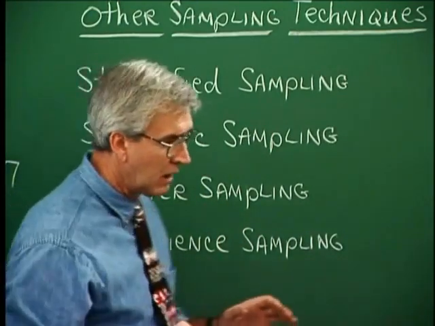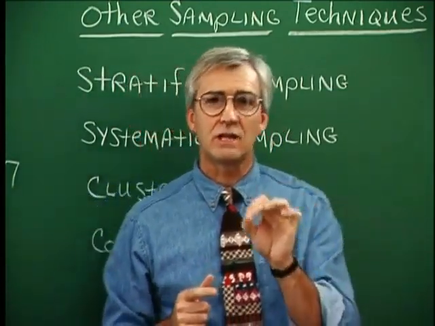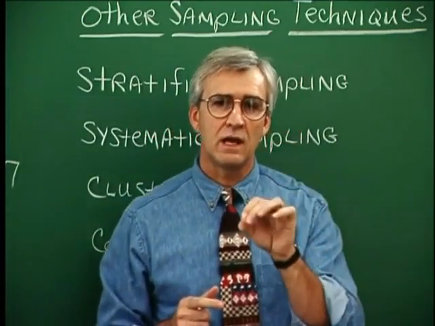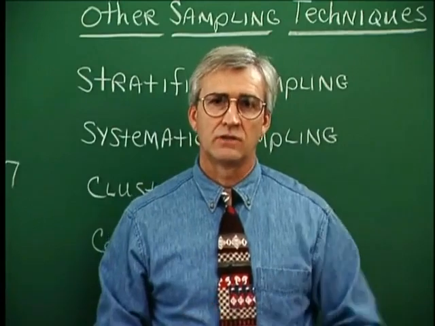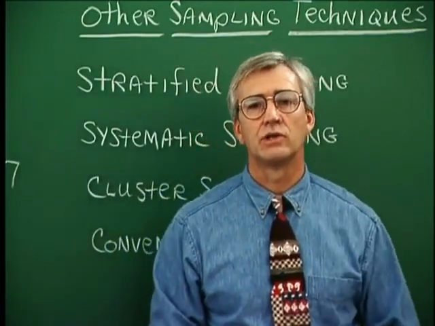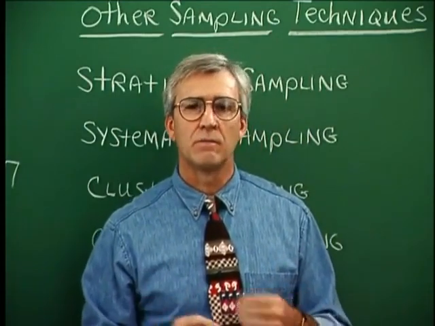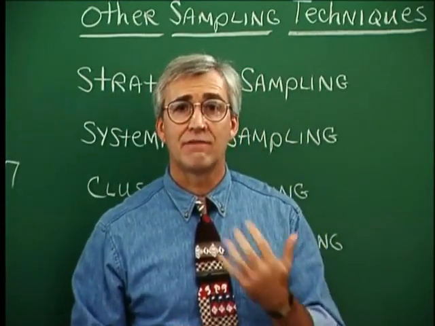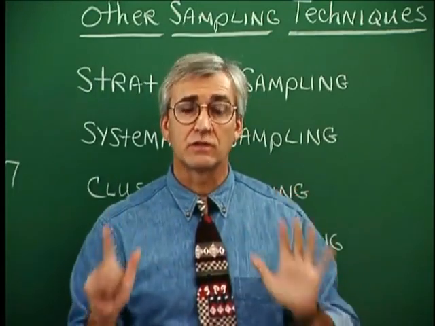Cluster sampling involves dividing the population into clusters, as the name implies, and then sampling everybody within a randomly selected cluster. An example would be, suppose we want to survey a random sampling of 5 corporations in the United States of a certain size.